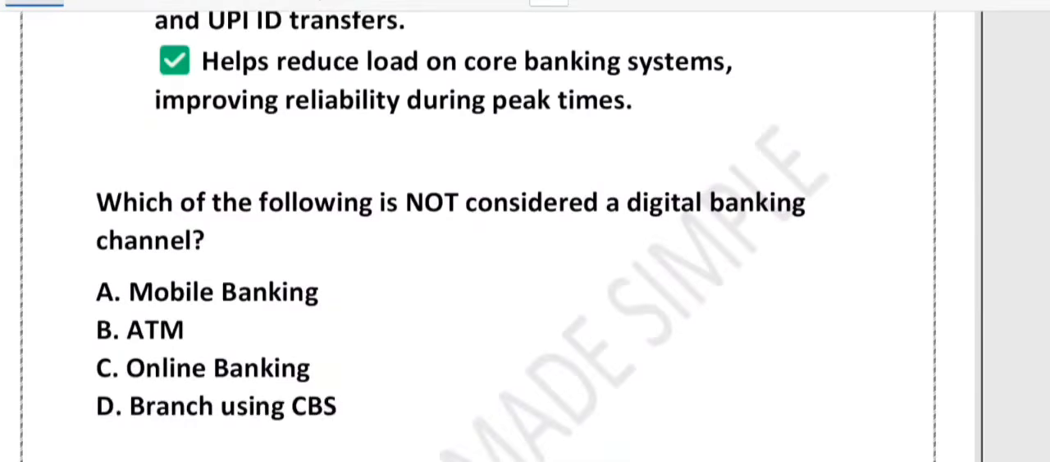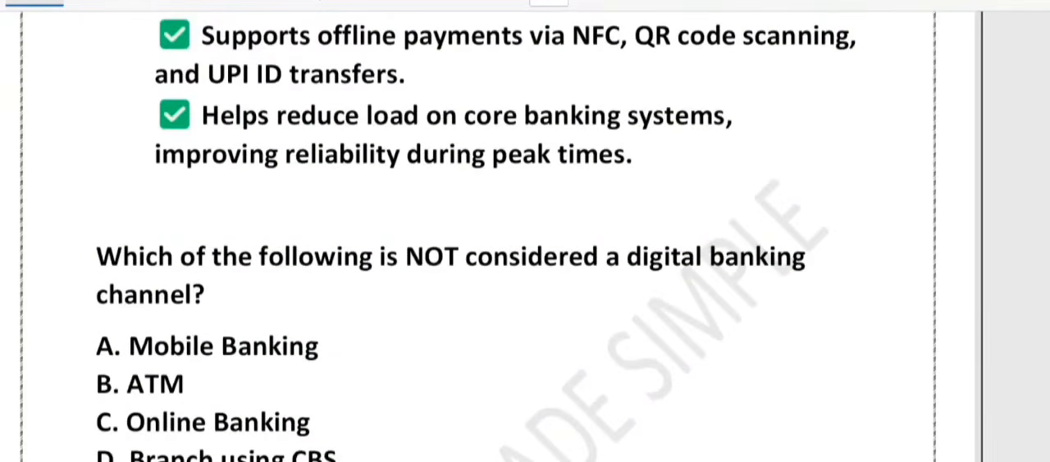Now the question is, which of the following is not considered a digital banking channel? Very good question. It is asking you which is not a digital banking channel. So option A, mobile banking; ATM; online banking; branch using CBS. Which option do you think is not a digital banking channel? A, B, C or D? Just let me know. Quite simple.